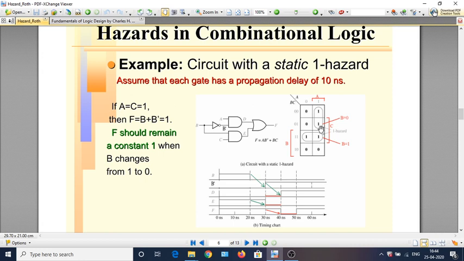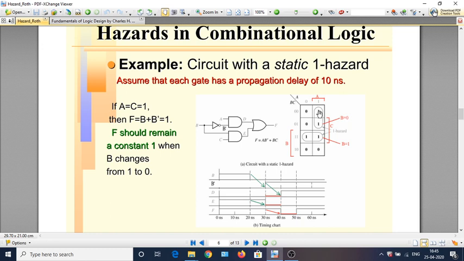That depends upon the precise propagation delay of different gates. So we are only deducing a possibility of a 1 hazard that will occur whenever there are two ones in the K map of the output variable which aren't covered by the same one term.